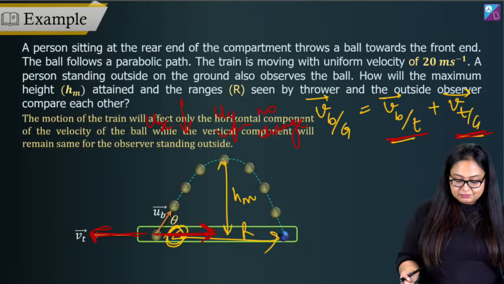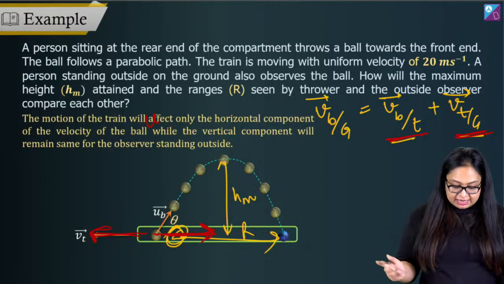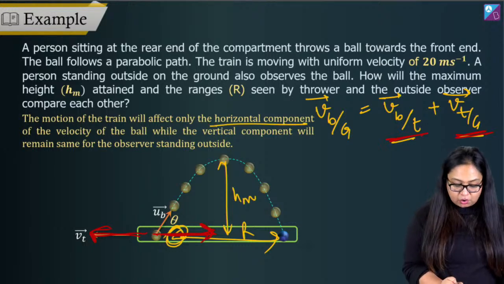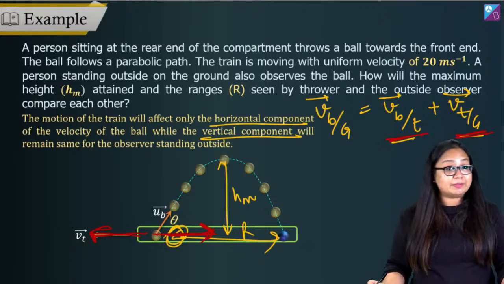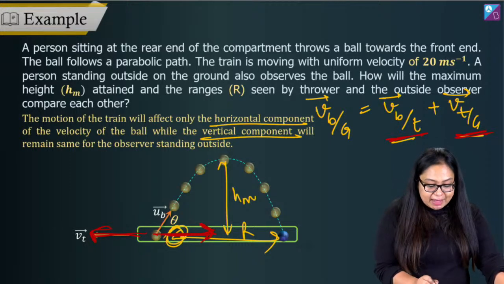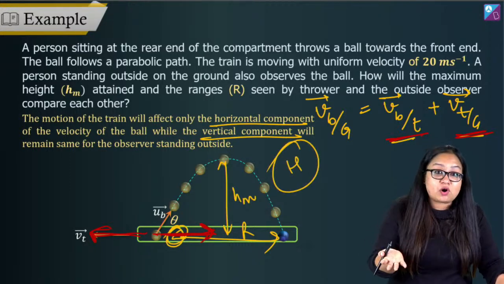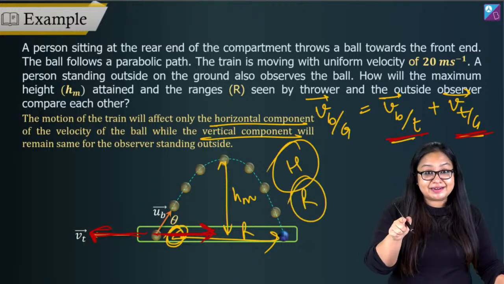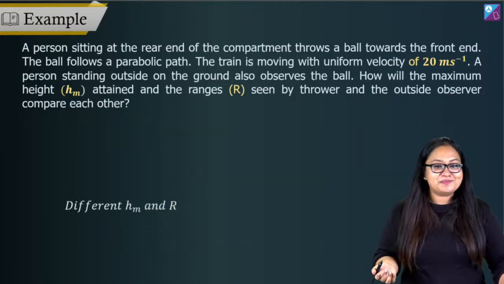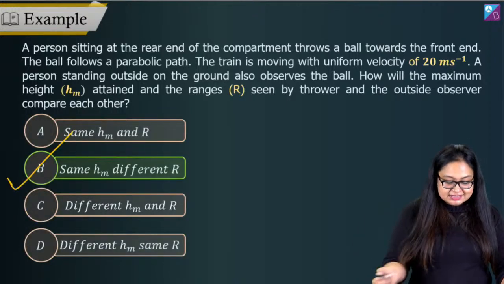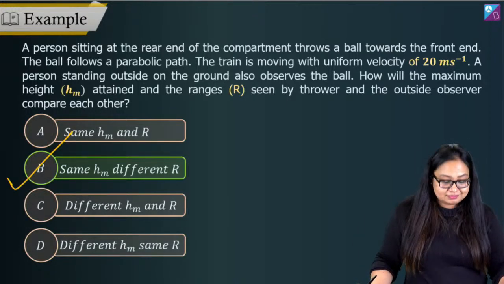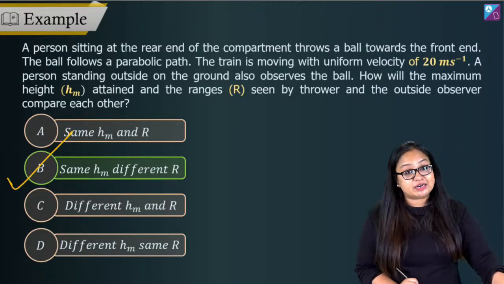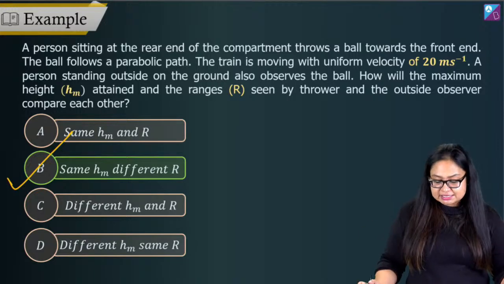Right? Okay. So now I will say that the motion of the train will affect only the horizontal component of the velocity of the ball, while the vertical component will remain the same, as I've told you. Now, maximum height depends on only the y component, so it will not change, but range depends on x and y both, right? So it will change. Here we go. So what do we have? Same H but different R, right? B is the answer to this particular question. Same H but different R. I hope you've understood this as well.